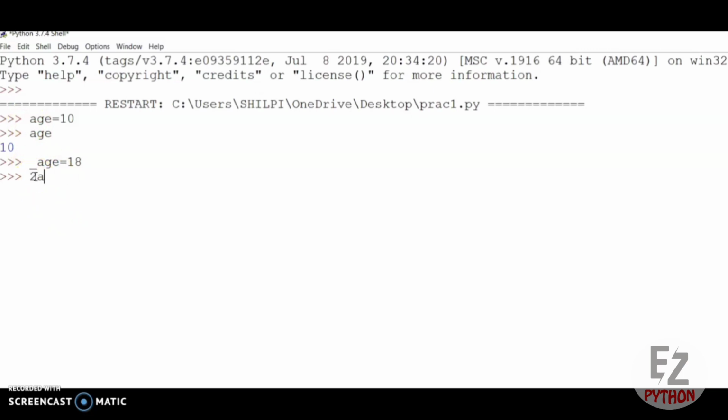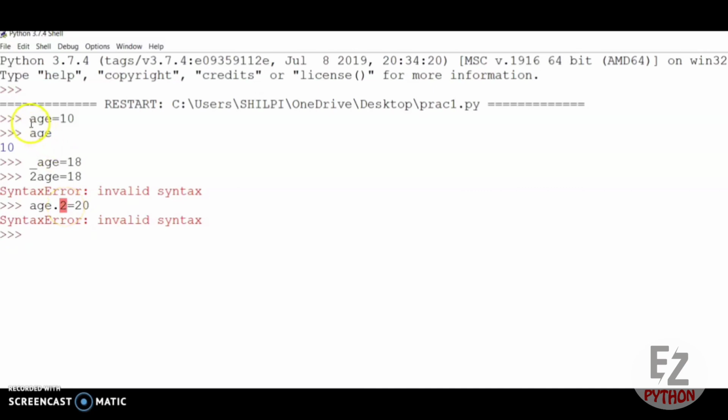So if you take 2age equal to 18, it will not accept this because your variable name cannot start with a digit. And also you cannot include special characters. If I take age.2 equal to 20, it will not accept because dot is a special character. Similarly you cannot take hyphen also, hash symbol, any symbol, you cannot take any special character.